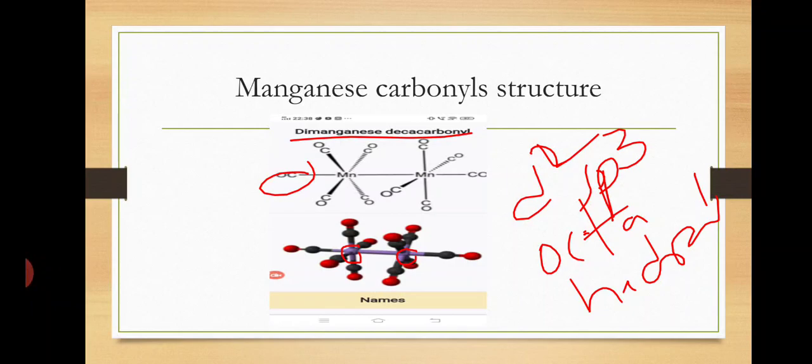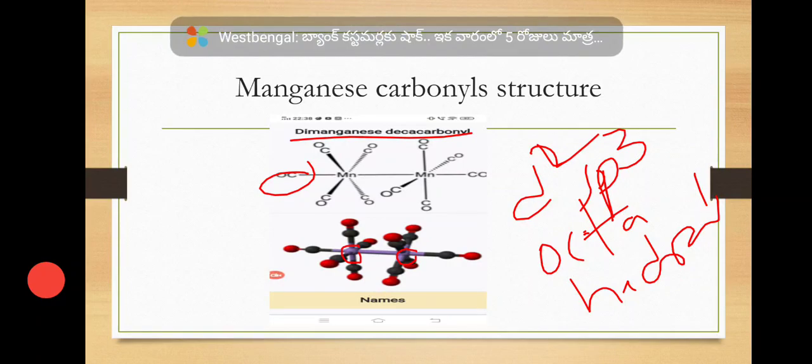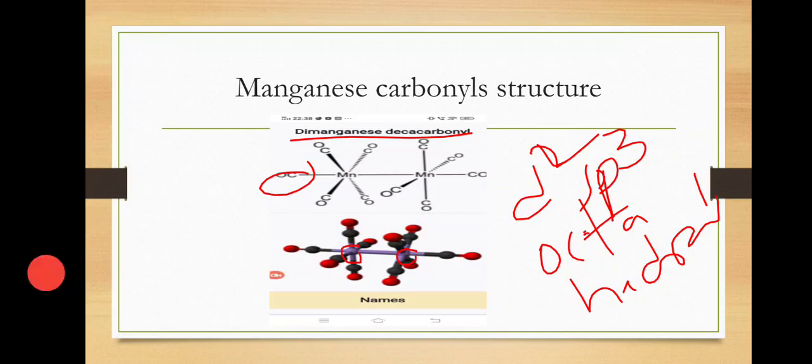Remaining, each manganese atom has 5 empty hybrid orbitals. These are occupied by the pairs of electrons donated by the CO ligands. 5 CO ligands surround each manganese atom, so 5 CO ligands donate 5 pairs of electrons to the 5 empty orbitals of manganese and form a complex.